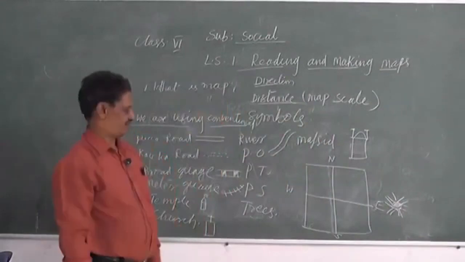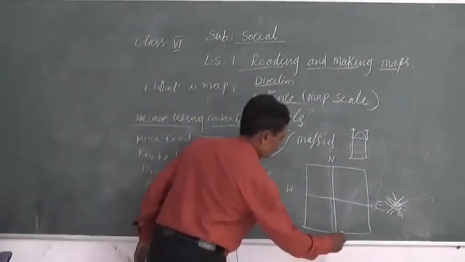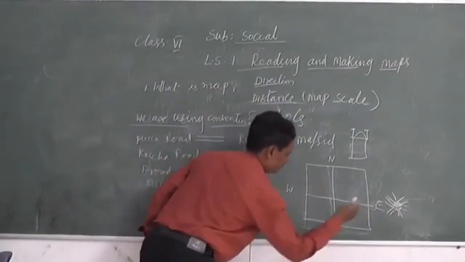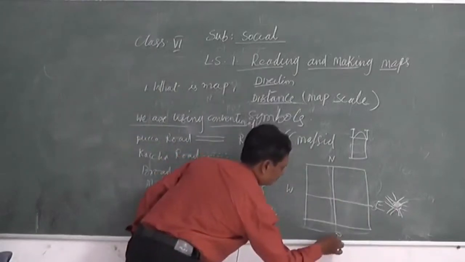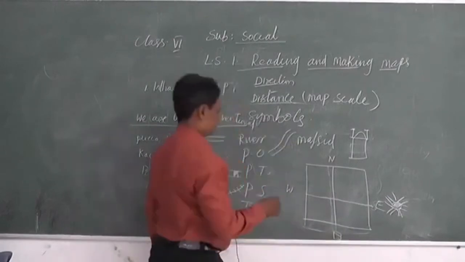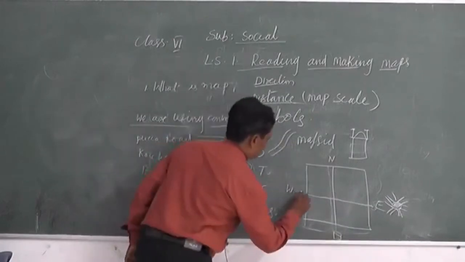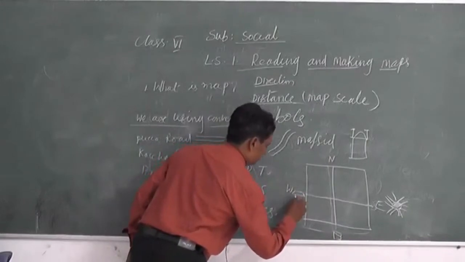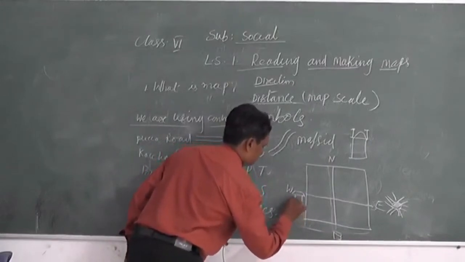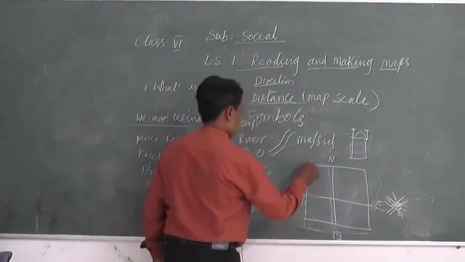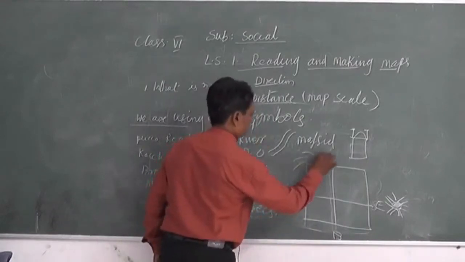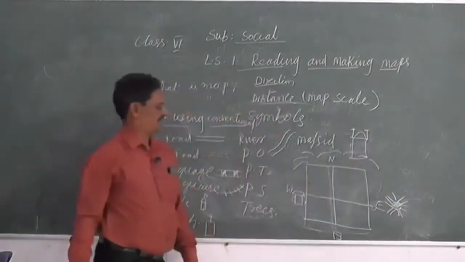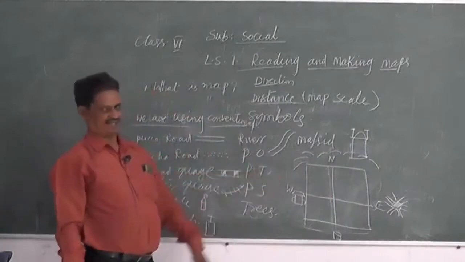Sunrise in the east. Here in the western side, there is one well. Here some house is constructed. Here some hills are there. Likewise, you can find the directions.